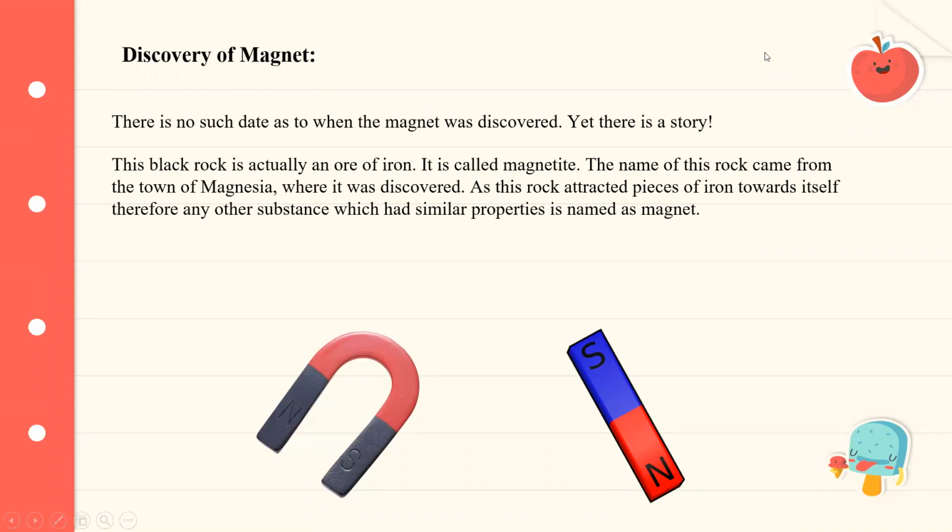So there are two properties of magnet. Firstly, it attracts small pieces of iron towards itself, and this is called the attractive property. If shaped in the form of a needle, okay, so there are these magnetic needles, and then suspended freely, it always points in the north-south direction, and this is called the directive property.